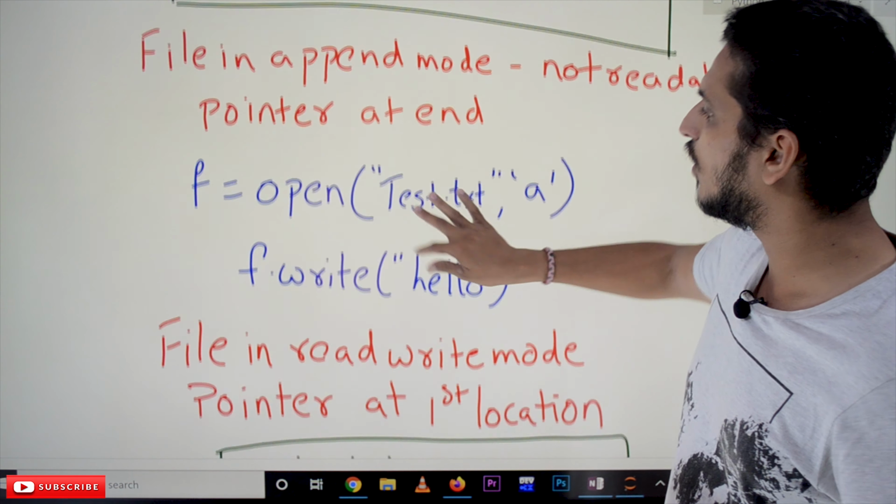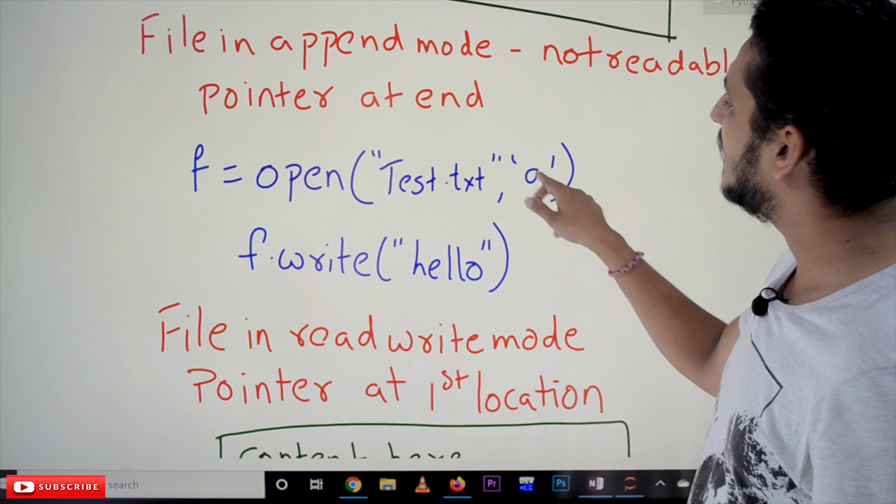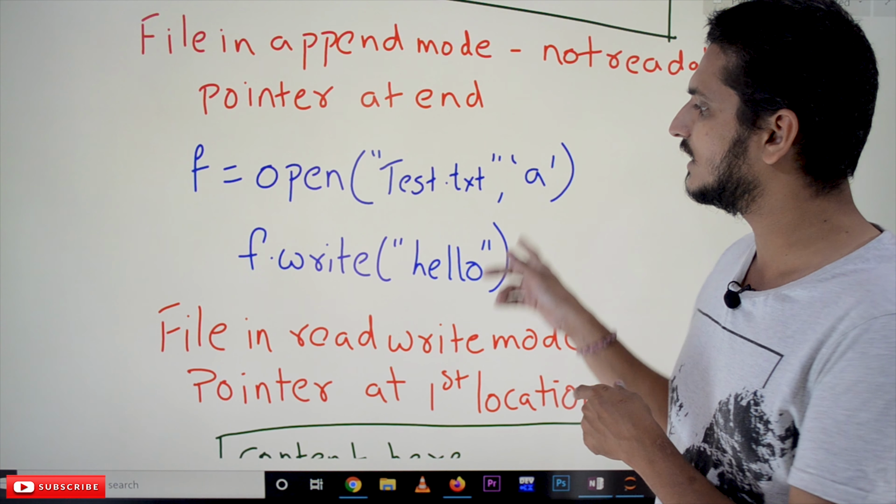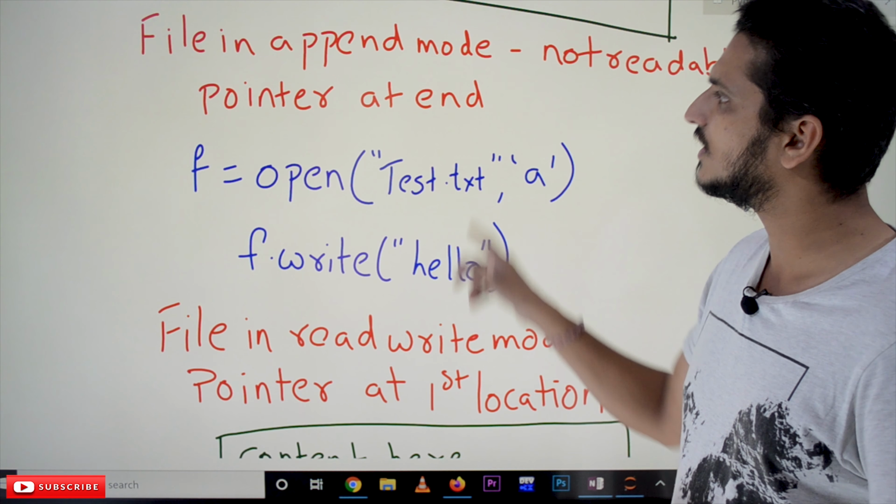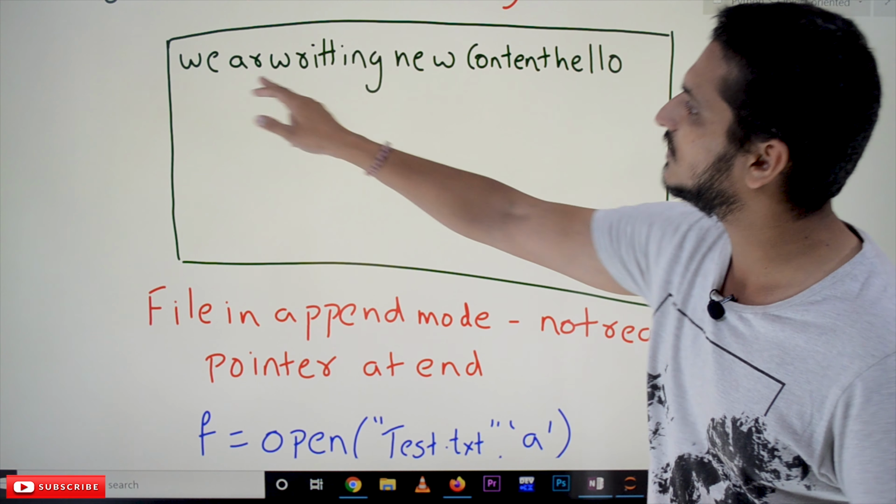How to open that? open('test.txt', 'a'). A means append mode. It will open it in the append mode. f.write('hello') means the existing content is already there. What is the content we are having?